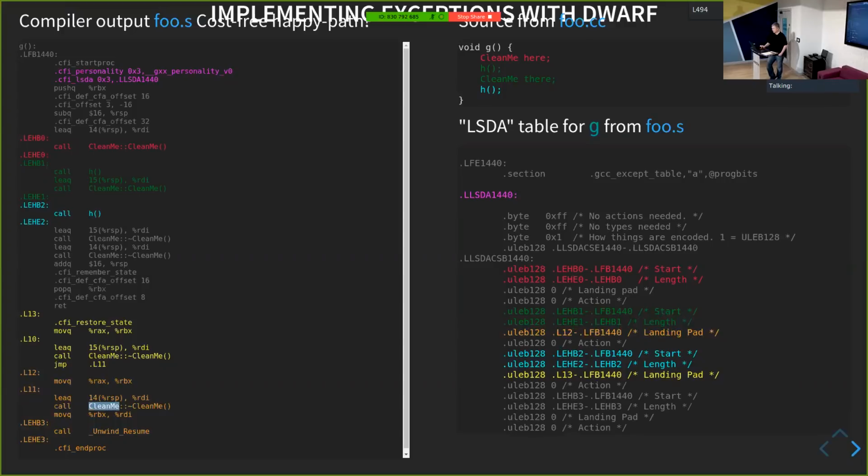All right. And again, once we progress beyond the green piece, we're in this bluish piece. And now our table entry says between these two chunks of code, you need to call this landing pad, L13. And this L13 landing pad does the same thing. It actually cleans up two different objects. So it cleans up first one object, then jumps to L11, and then cleans up this object and calls unwind resume. So this is saying that for any one particular function, should we hit an exception at any particular point in the code, we know what we need to clean up on the stack. Is that clear?